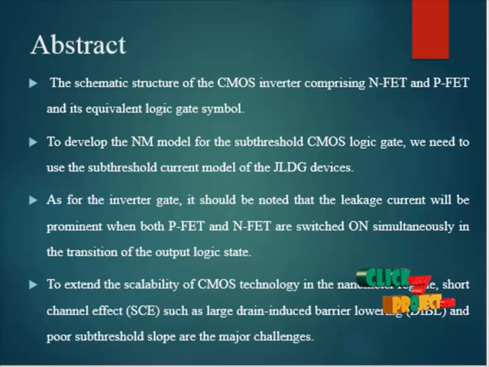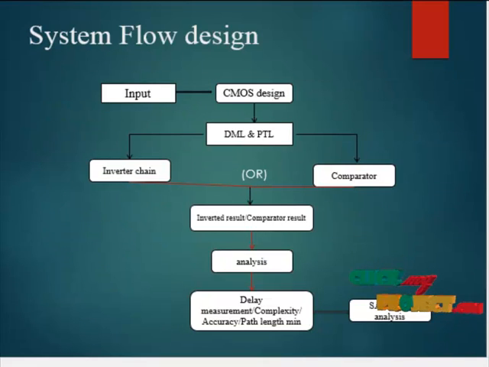In this project, the VLSI circuit based on CMOS uses a developed sub-threshold current model and an equivalent circuit model. Let me show our process flow diagram. In our process we first give the input to the CMOS design. Input means we give bitwise values, zeros or ones. This is the input, and then the CMOS design.